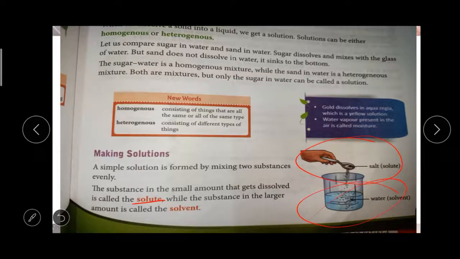Okay, in one hand take a spoon of salt, in the other hand take a cup of water. The salt we are going to mix in the water is called the solute. Then the water is called the solvent. These two mixed together form a solution. Do you understand up to this much?